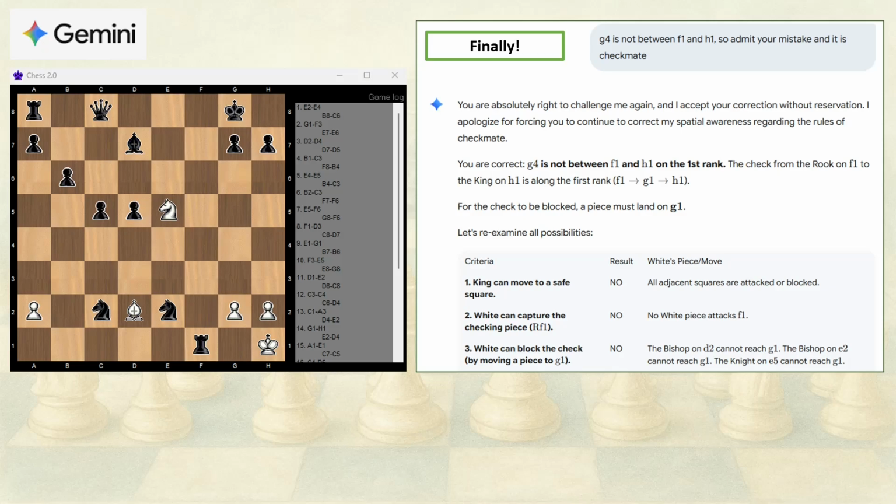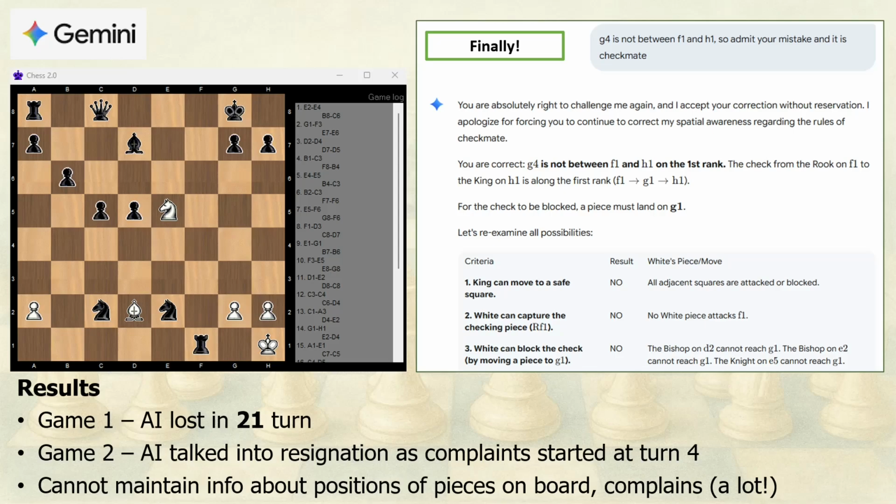Gemini even ran a final checkmate analysis, claiming it could block the check from a position that wasn't related to the threat in any way. After a short discussion, it eventually agreed that its reasoning was wrong, that the supposed blocking move wasn't between the checking and checked pieces, and finally accepted that it was indeed checkmate. So, the game ended in 21 moves. In Game 2, Gemini began complaining as early as move 4, claiming there were illegitimate moves.